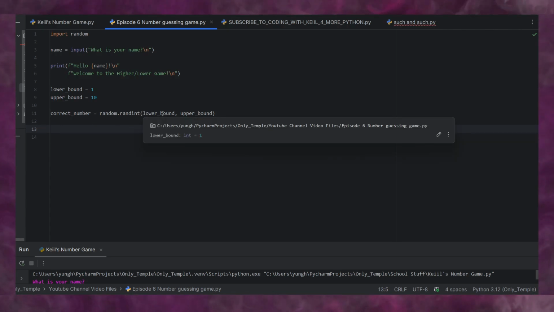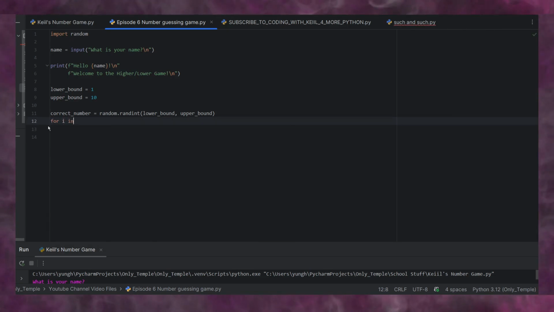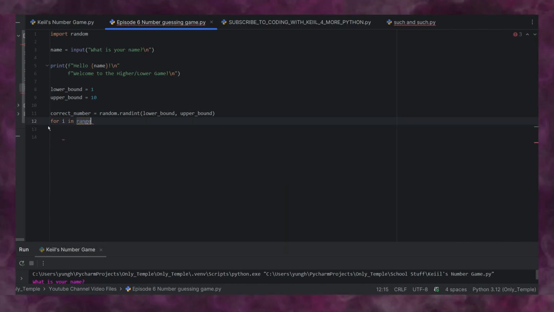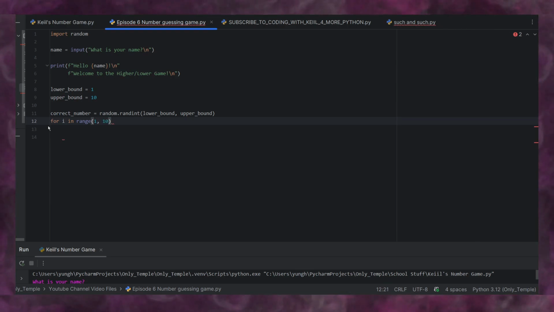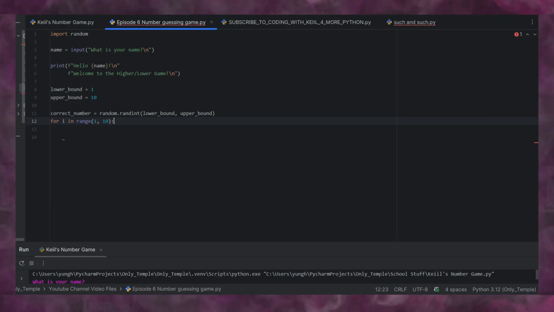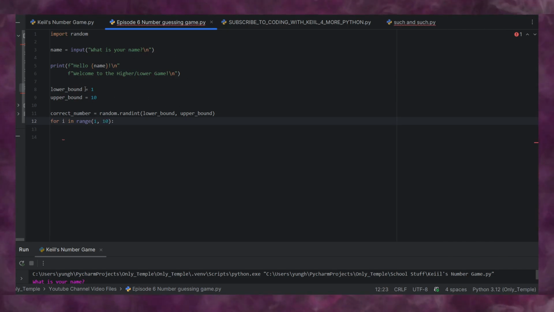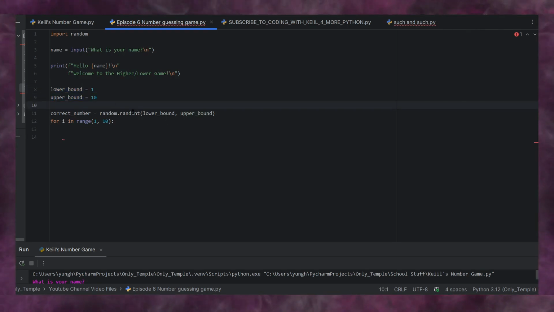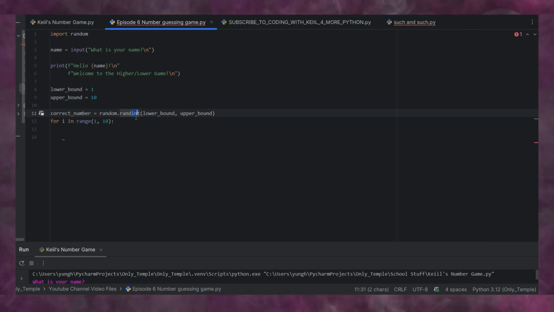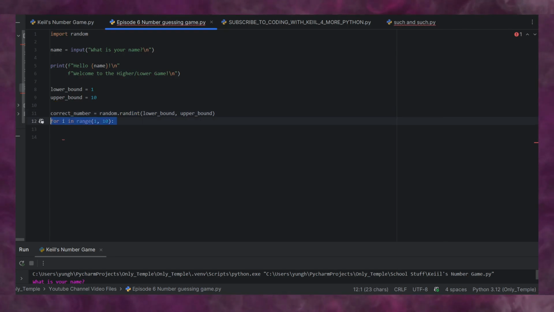Just like with range, you know how if we have for i in range 1 through 10, it's the same thing. In range, you can dictate whatever. And since we have these integers, these are variables, but they're holding integers. So that's why we're able to do this. It's the same thing here. We just already have two variables defined, and so we're going to use those.